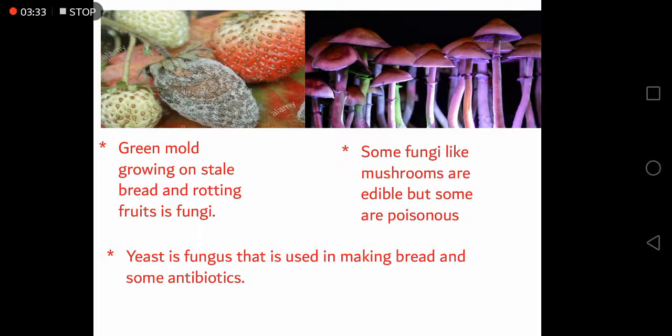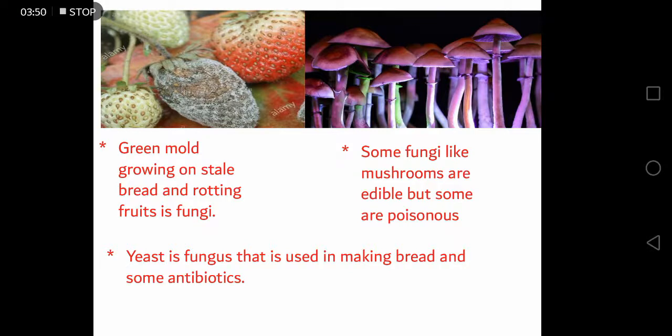Green mold growing on stale bread and rotting fruits is fungi. As you can see, sometimes the bread goes bad and we can see that the fungus has grown on it. That is the fungi that has made the bread stale.